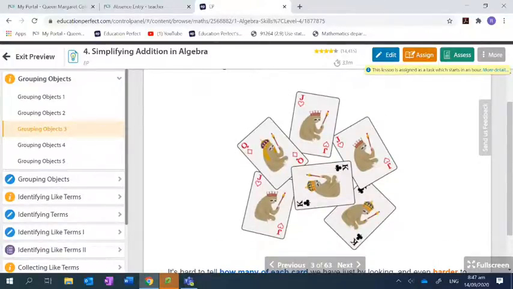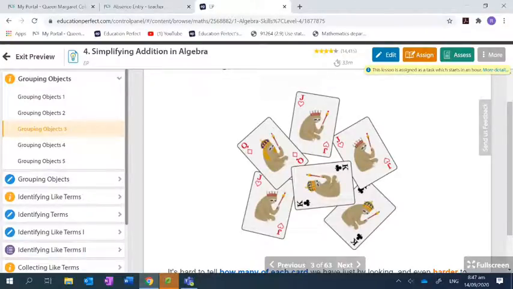Would it be easier just to say I have a jack, a queen, a jack, a king, or would it be easier to group the like objects together? Exactly. So I have how many jacks? Three. How many queens? One queen. How many kings? Two kings. That's much easier to group them together, is it not?